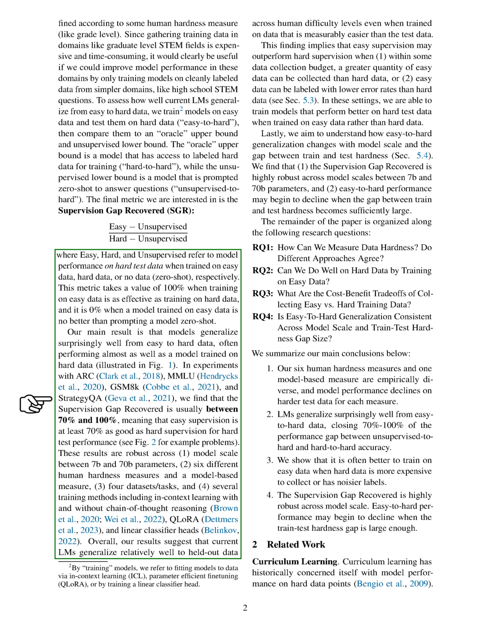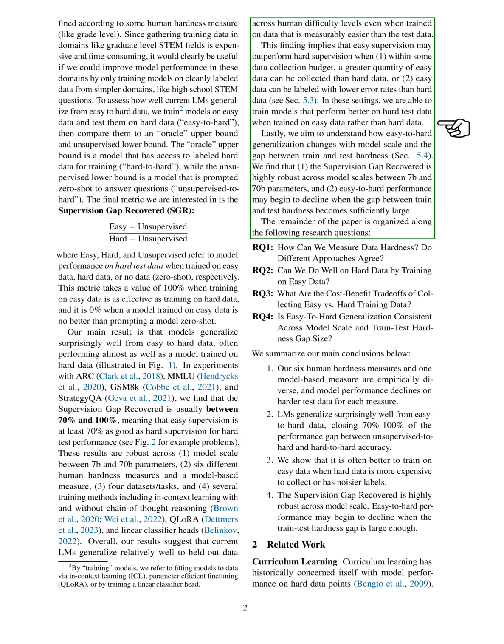Our main finding is that models generalize quite well from easy to hard data, often performing almost as well as a model trained on hard data. In experiments with various datasets, we find that the supervision gap recovered is usually between 70% and 100%, meaning that training on easy data is at least 70% as effective as training on hard data for hard test performance. These results are consistent across different model scales, hardness measures, datasets, and training methods. Our findings suggest that current LMs generalize well to unseen data across different levels of difficulty, even when trained on data that is measurably easier than the test data.